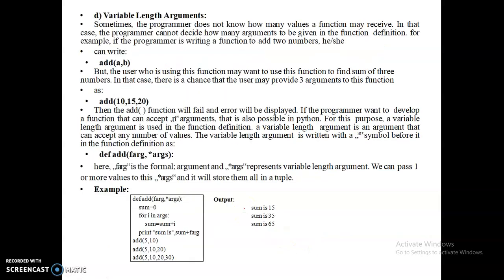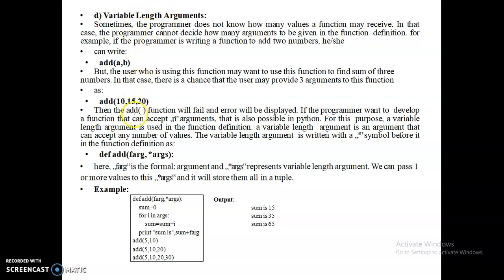Next, variable length arguments. Variable length arguments is nothing but, say for example, I have a function and I want to add some values. I don't know how many values will be given as input. The function should be usable for 2 numbers, 3 numbers, 10 numbers, and even 100 numbers. Whatever number of values I give to the function, it has to add all those numbers. For that type of arguments, we can create variable length arguments.